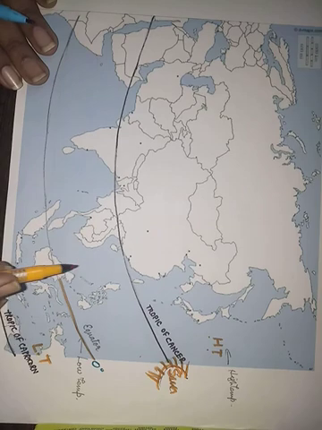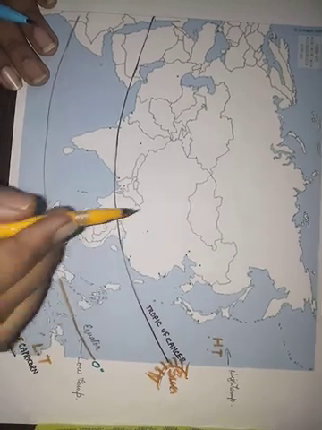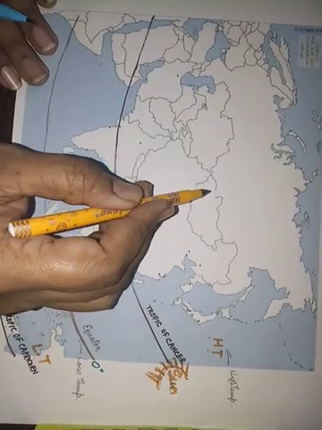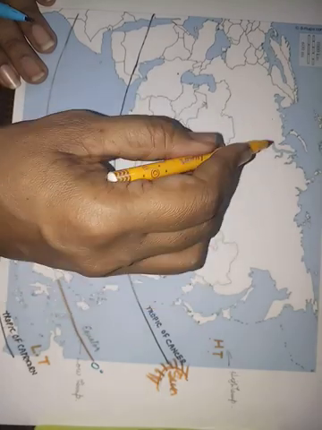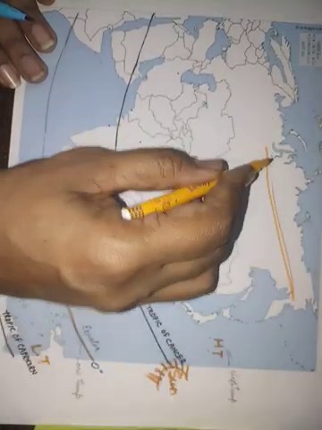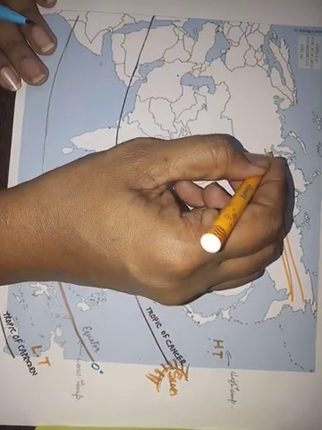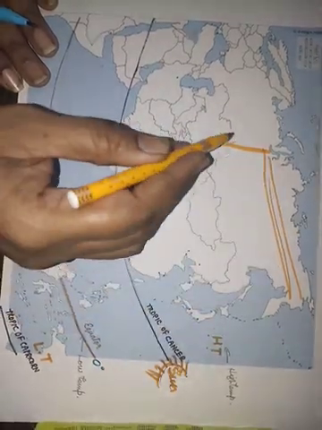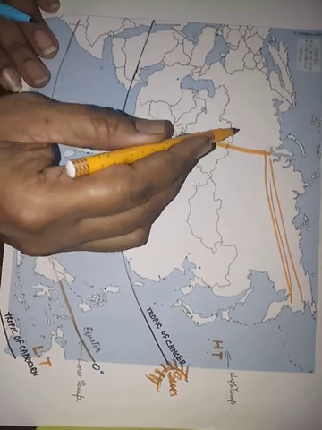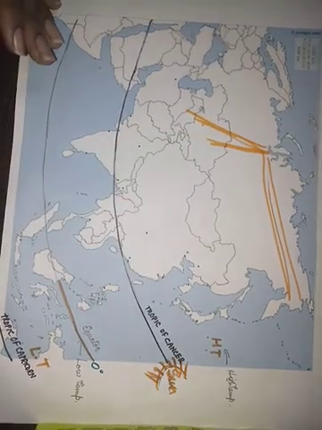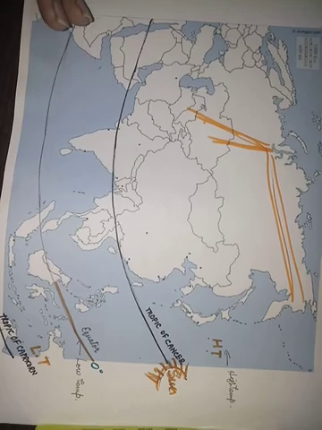So as we move away from the equator and the Tropic of Cancer, it gets colder, more and more, and then we will see that the full area is frozen. Fine. Now here the division is there: the Ural Mountains, the Black Sea and the Caspian Sea, and here we will find the division of Asia and Europe.